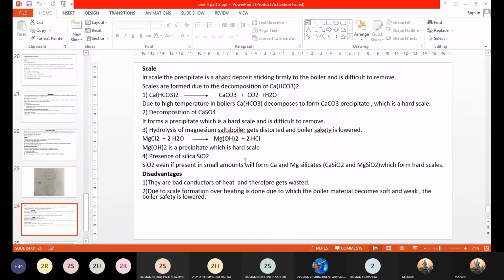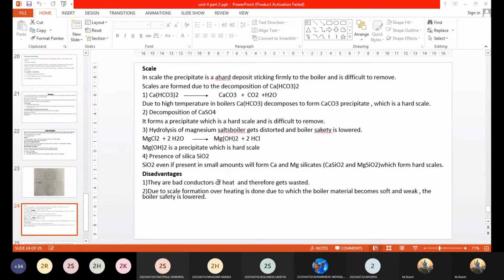In the case of calcium sulfate, the solubility in water decreases with increase in temperature, and this will get deposited on the surface of the boiler as a hard type of scale. Calcium sulfate scales are most commonly seen in high pressure boilers, whereas calcium carbonate is seen in low pressure boilers. This point you have to remember.